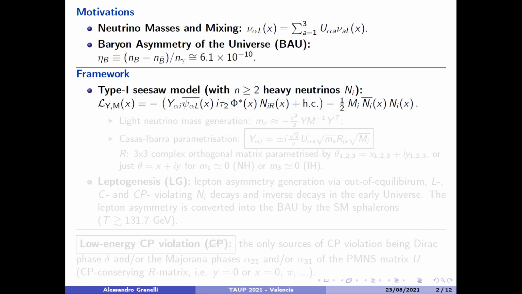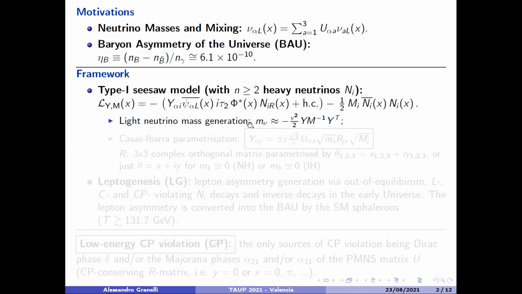In the work I will talk about, we rely on the type 1 seesaw model, which is a minimal and very natural extension to the standard model, consisting of adding at least two heavy Majorana neutrinos to the standard model. So with a Majorana mass term and a Yukawa coupling to the left-handed lepton doublet and to the Higgs field. After the electroweak symmetry breaking, this piece of the Lagrangian leads to the light neutrino masses and relates the light neutrino mass matrix to the Yukawas and to the inverse of the mass matrix of the right-handed neutrinos. And this is the famous seesaw formula.